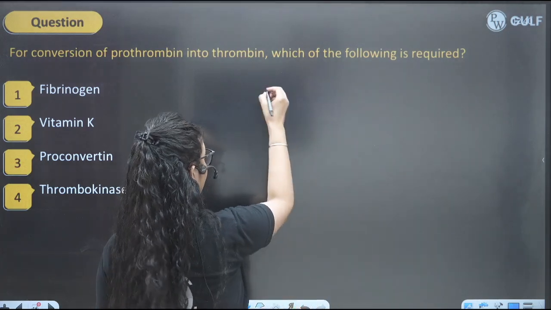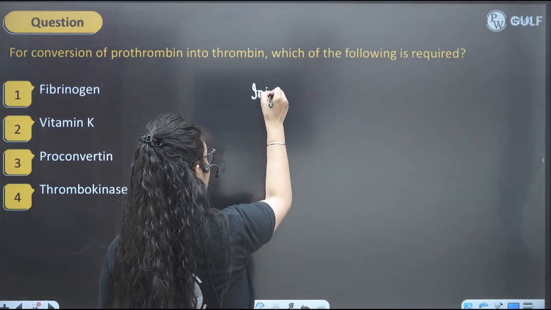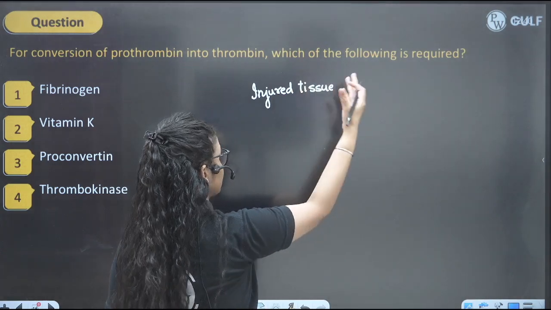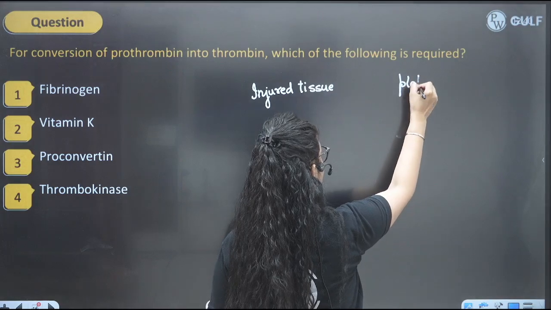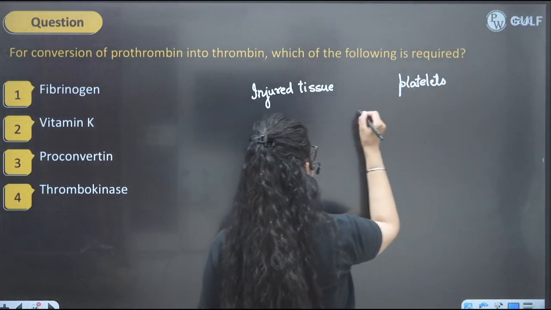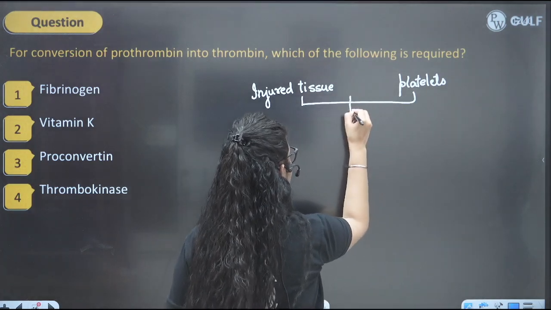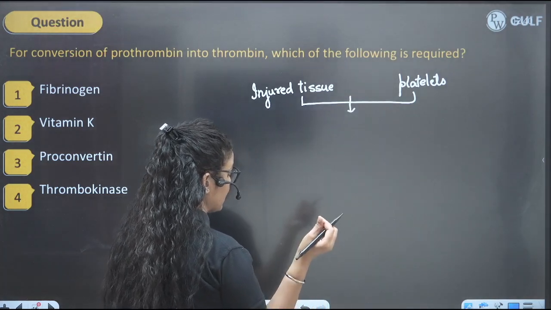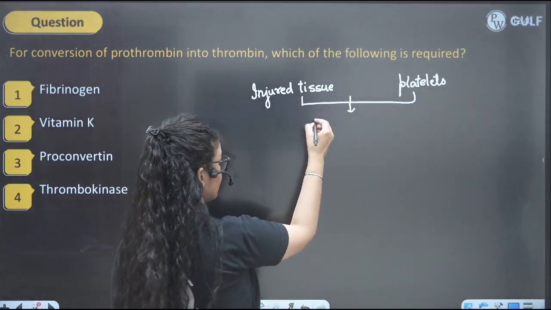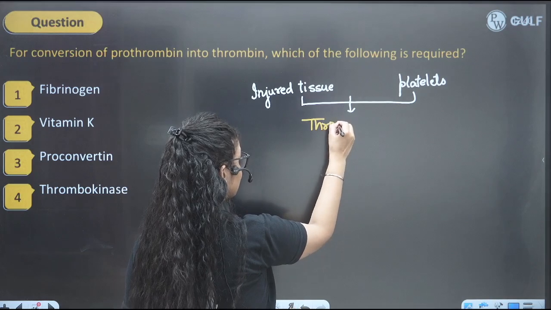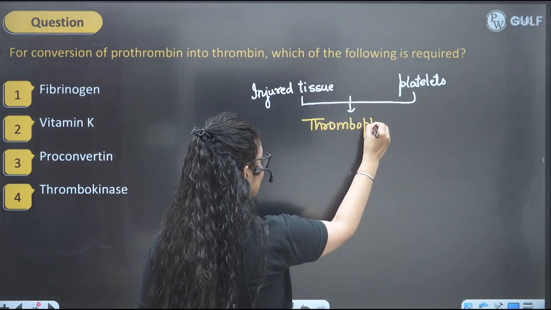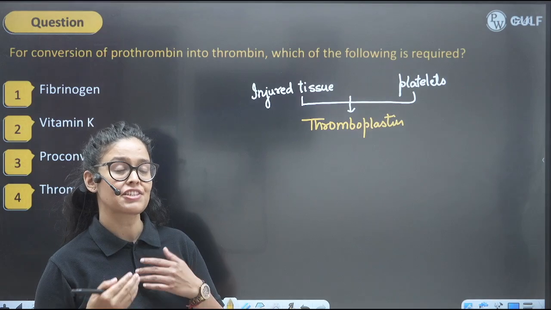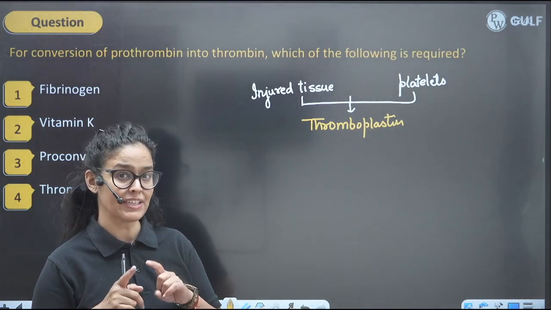So remember one thing, whenever we have injured tissue, right? Suppose we have injured tissue, and injured tissue means blood is oozing out and platelets come in contact with the air, right? Platelets come in contact with the air, and these get activated and secrete a certain chemical, which is basically known as thromboplastin, right? So you have to remember they will be secreting thromboplastin, which will initiate the blood clotting. So it is the initiator of blood clotting, right? This factor will be initiating blood clotting, you have to remember.